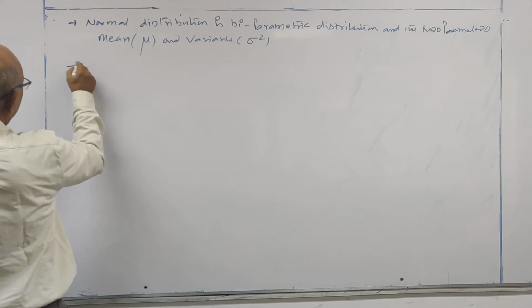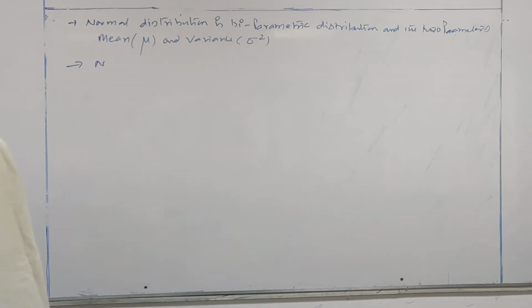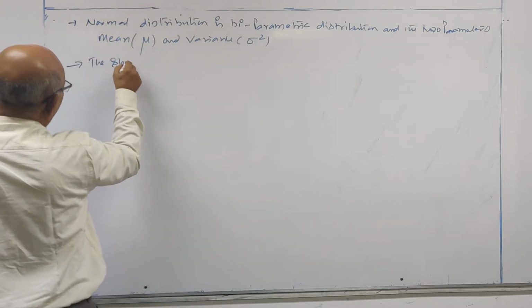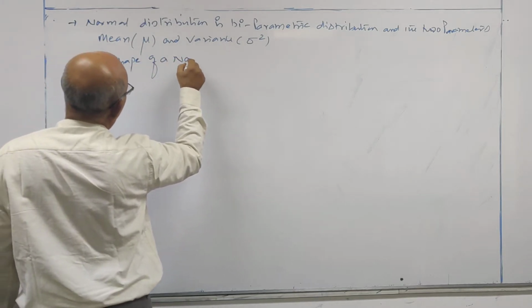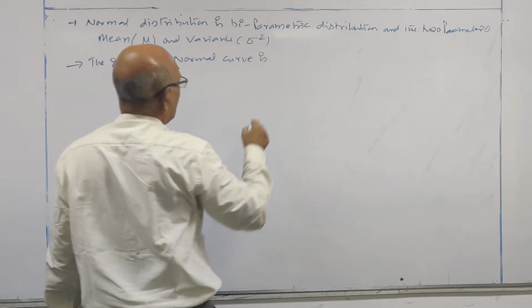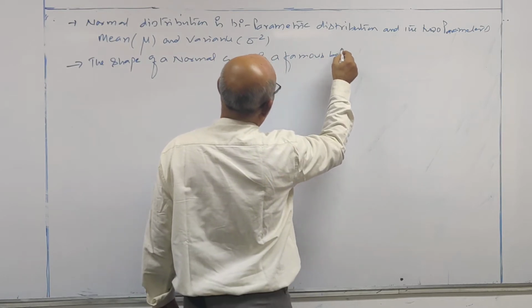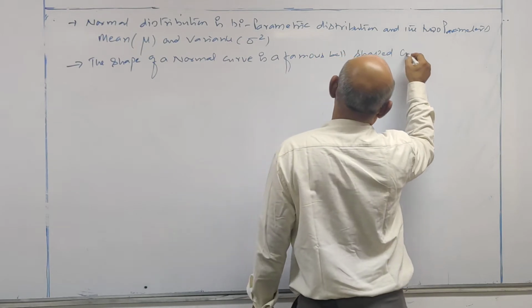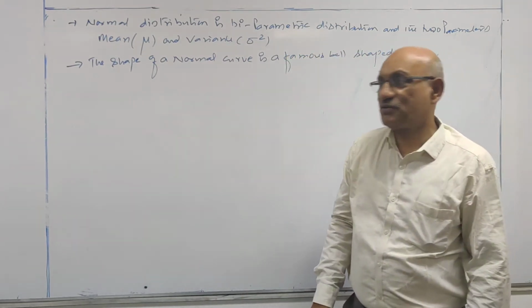Next, the shape of a normal curve. The shape of a normal curve is a famous bell-shaped curve.